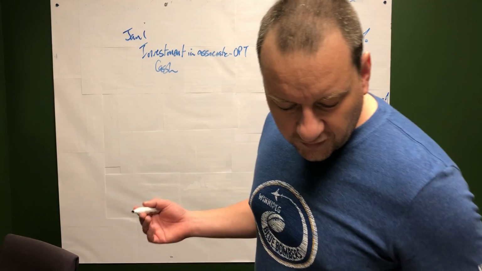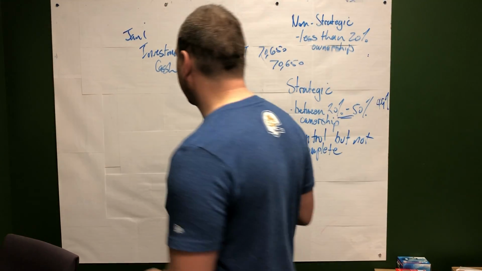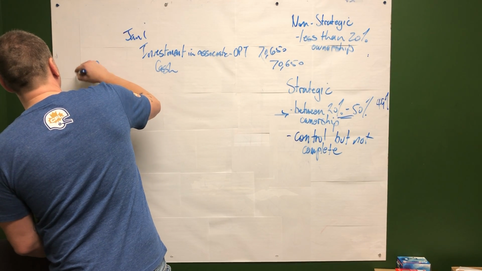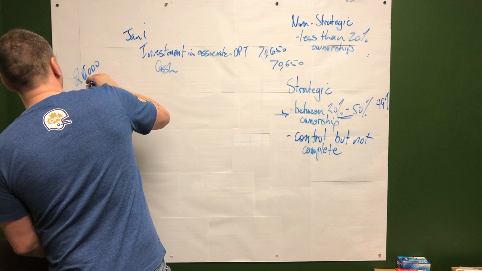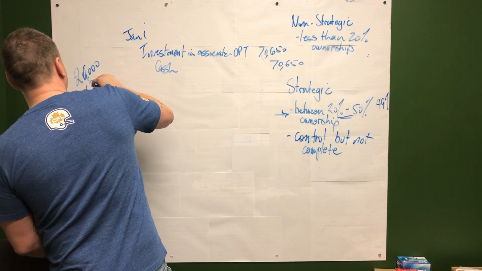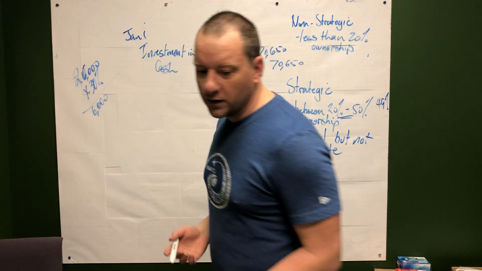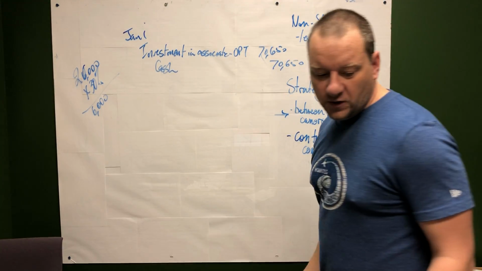So 30% times 20,000 is $6,000. 20,000 was their net income times 30% gives us $6,000, okay?